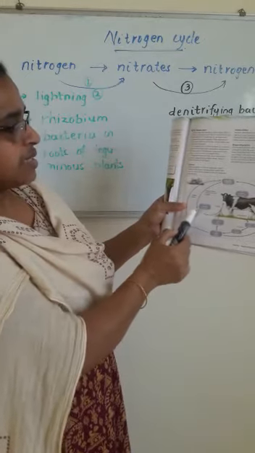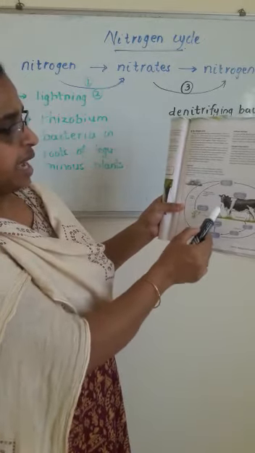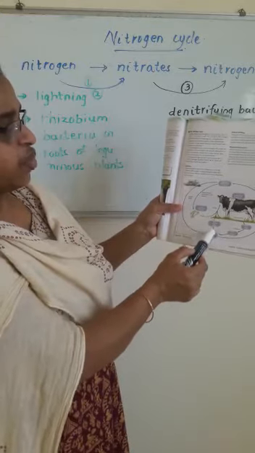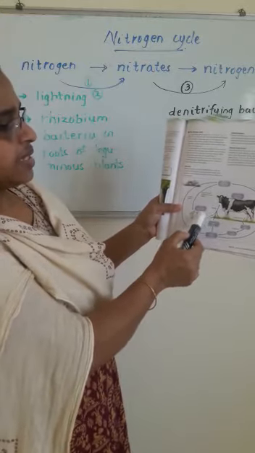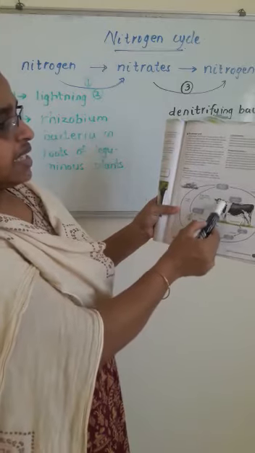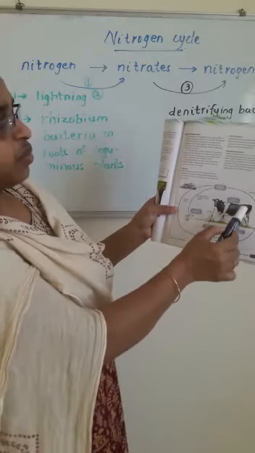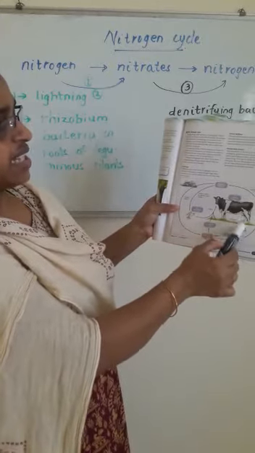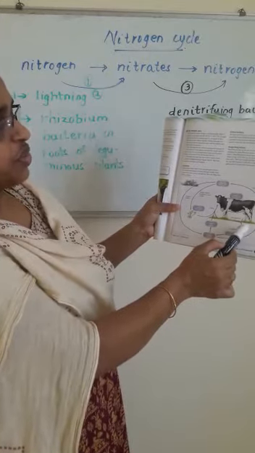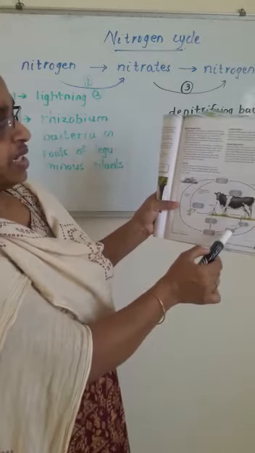And when these plants are eaten by animals, you can see the nitrates and ammonia in the soil. When eaten by the animals, it enters by feeding into proteins in the animals, and when they die, and with their excretion also, by decomposition, the ammonia will be converted back to nitrate.